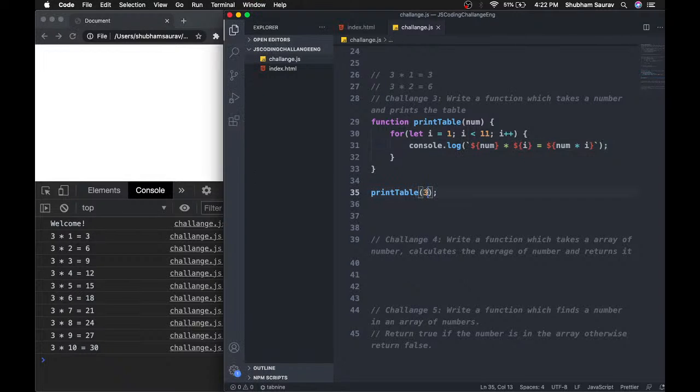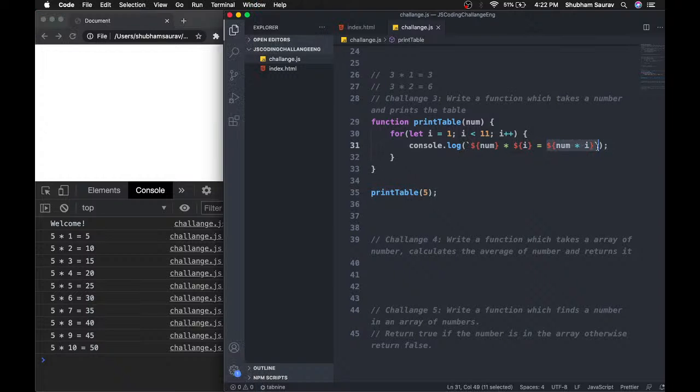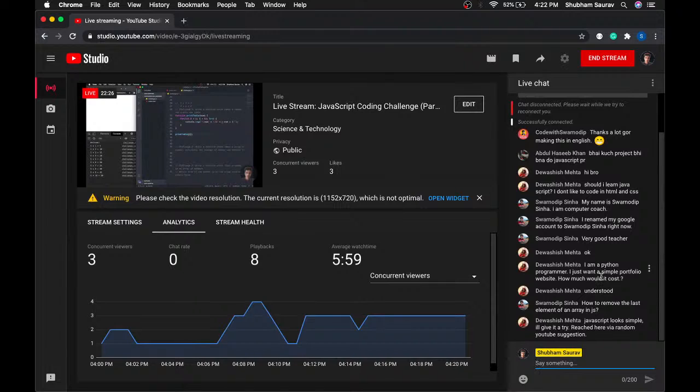And if we change the value, then we will get the table for 5, we can get the table for 10, 20, 50, 60, 70, any number that you want. So this was also pretty easy. We just used a for loop, and we looped through I, and the I will start from 1 and then it will end at 10, and then we are just printing every element, and then we are multiplying over here. So this was pretty basic. If you know how backtick works, and if you know how a basic for loop works, then this should be very easy for you.